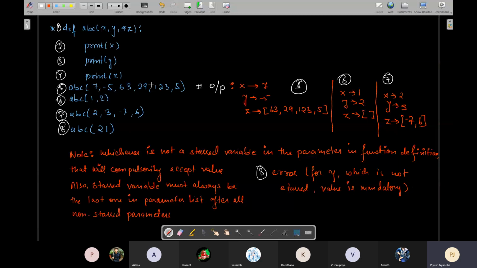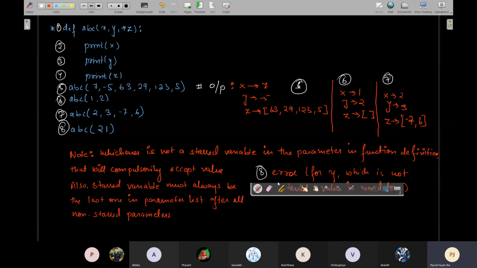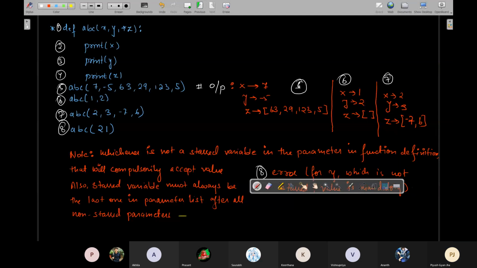That means ऐसा नहीं हो सकता है कि you will have some function definition like this: def a b c a comma star b comma c. ठीक है, this type of function definition is incorrect.